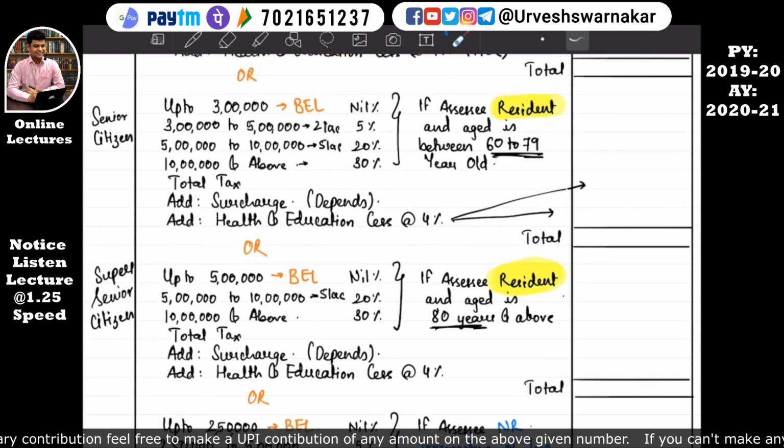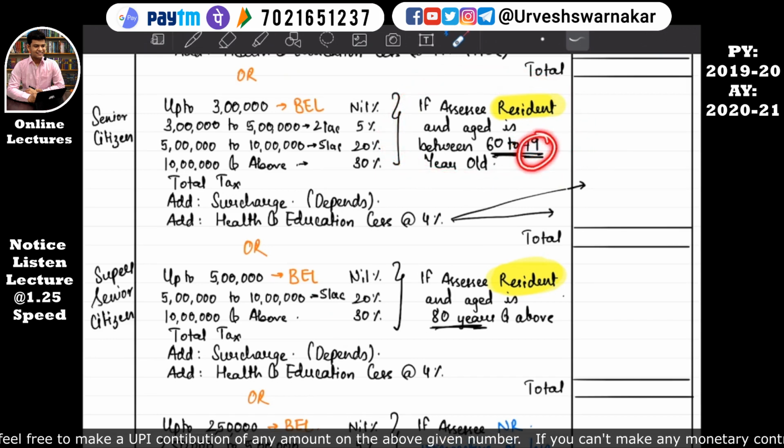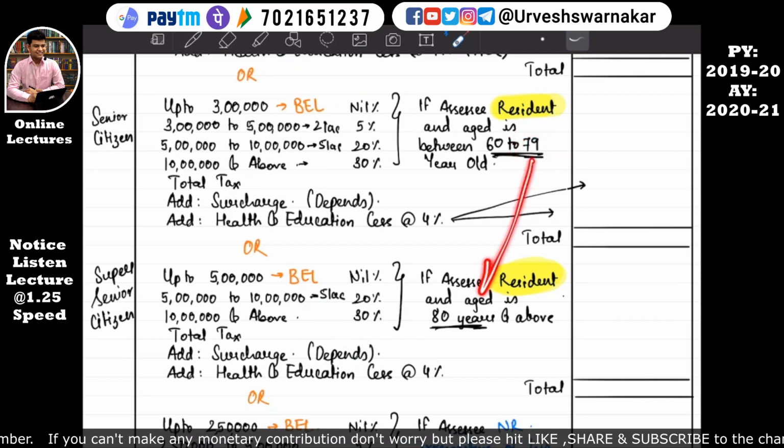But what if the assessee's age is 79 in the previous year 2019-20, and his birthday falls on 1st April 2020, that is on the first day of the assessment year? Then such an assessee will not be considered as 79 years, but he will be considered as 80 years.